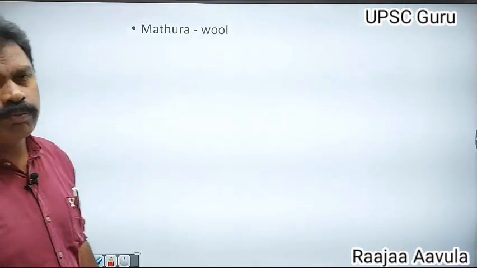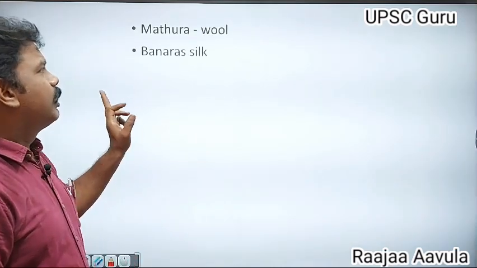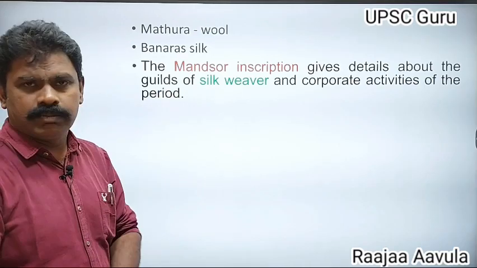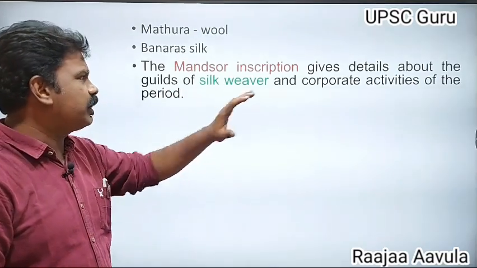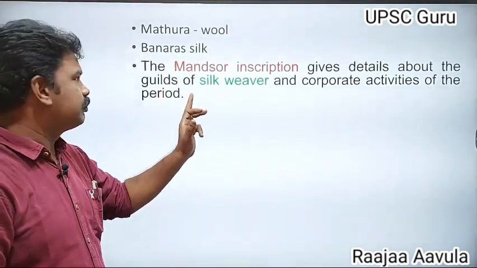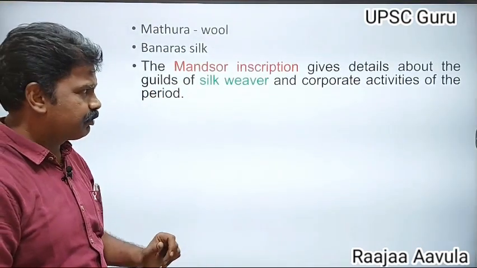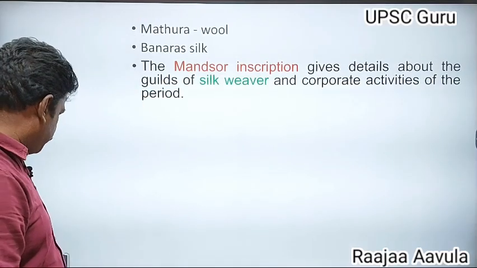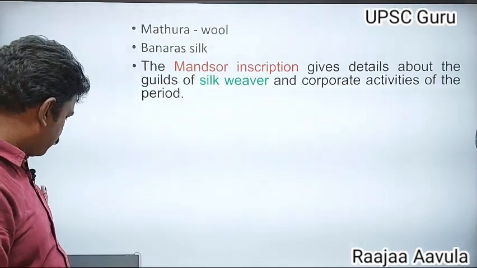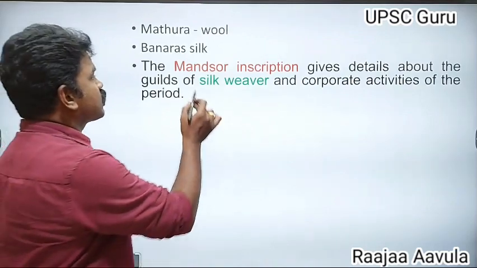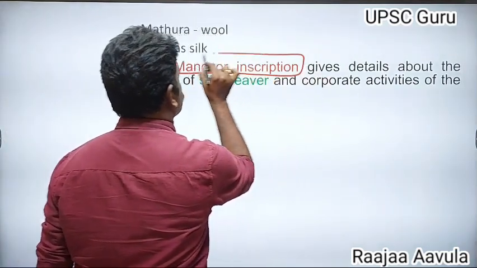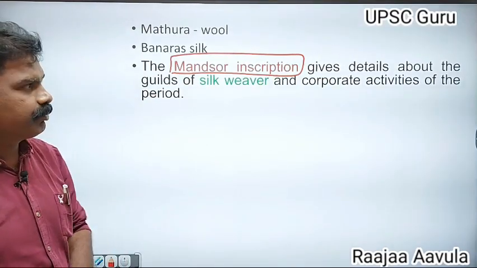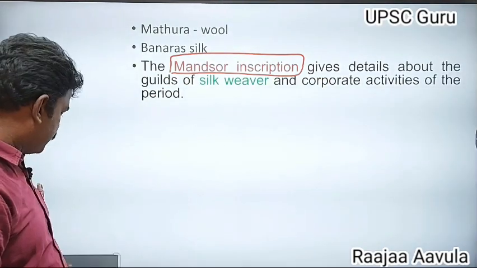Mathura is very famous for the wool. Benares is famous for the silk. The Mandsaur inscription gives the details about the silk weavers, guilds of the silk weavers, and the corporate activities of that period. This you have to remember, especially Mandsaur inscription. It gives the details of the silk weavers and activities of that period.